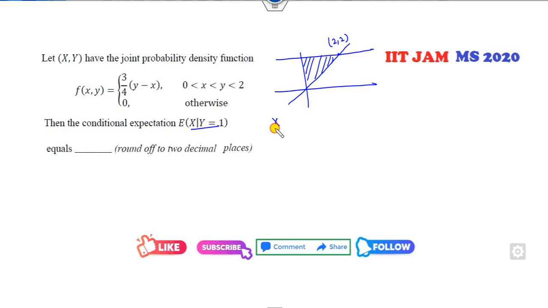I need to find x conditioned on y. What is that? This is f of x, y divided by f of y. So I can find firstly the marginal of y. This is 3 by 4 outside, y minus x into dx. So take the horizontal step. This value is 0. This value is y. So it's from 0 to y.